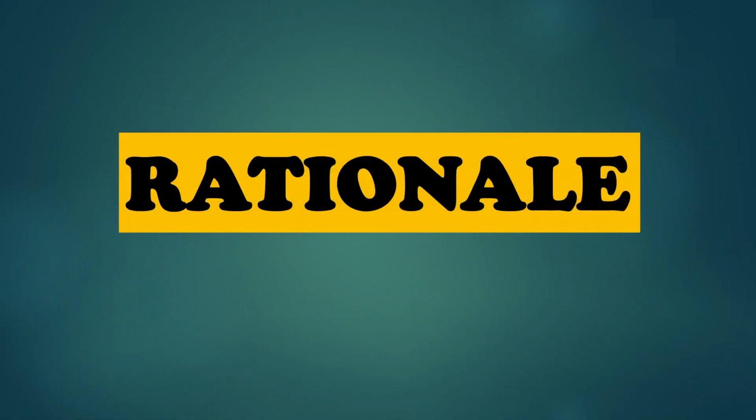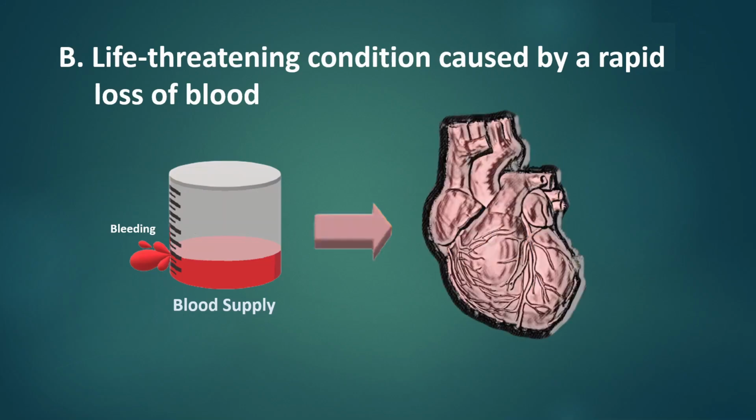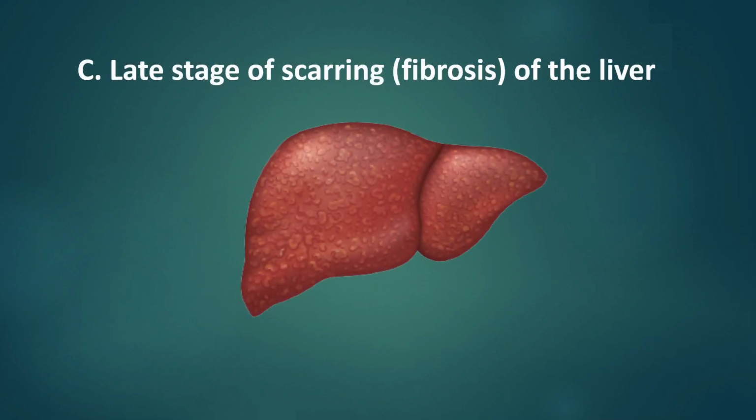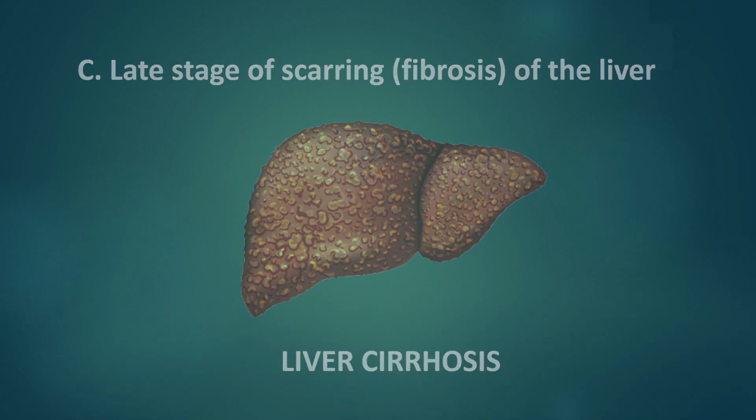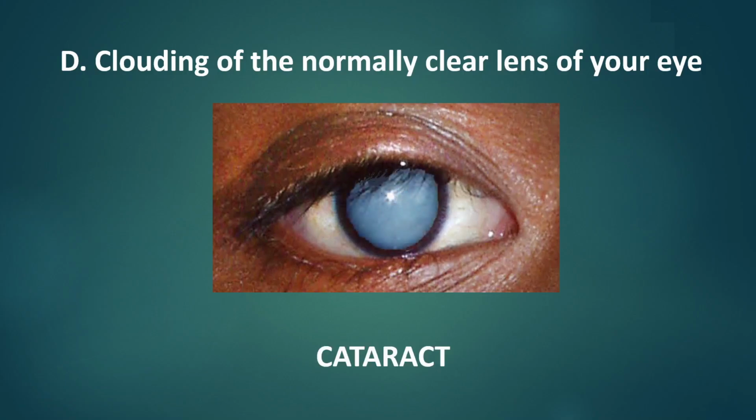Rationale for incorrect answers. Life-threatening condition caused by a rapid loss of blood due to bleeding that leads to organ failure is known as hypovolemic shock. Late stage of scarring, fibrosis of the liver is known as liver cirrhosis. Clouding of the normally clear lens of your eye is known as cataract.